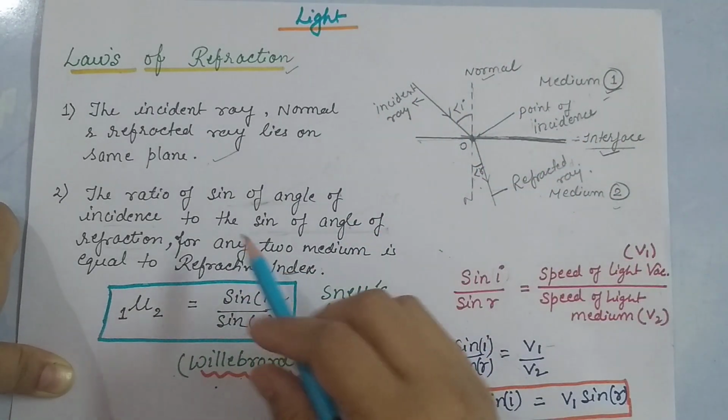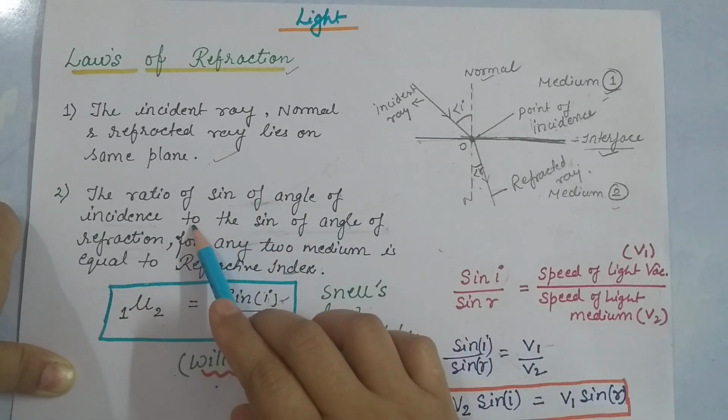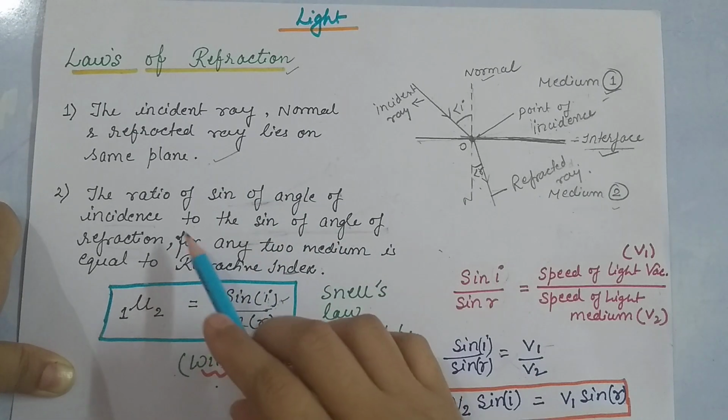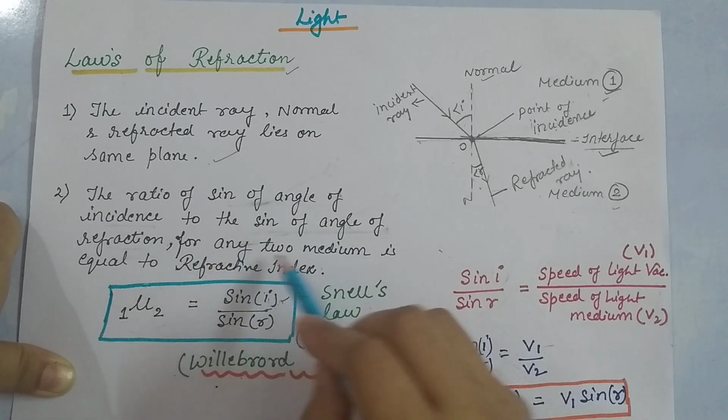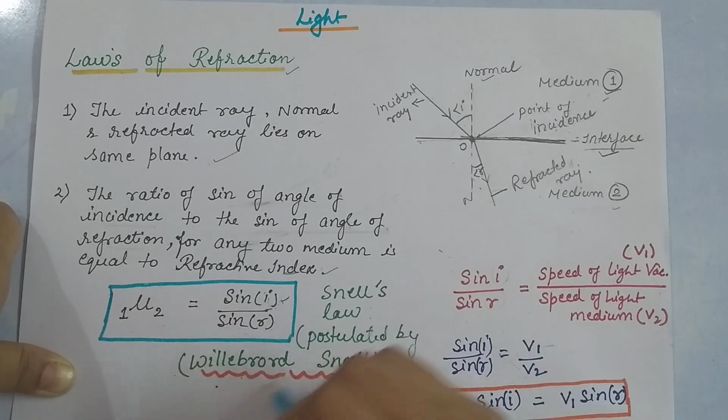Now the second law: the ratio of the sine of the angle of incidence to the sine of the angle of refraction for any two mediums is equal to the refractive index. This is very important.